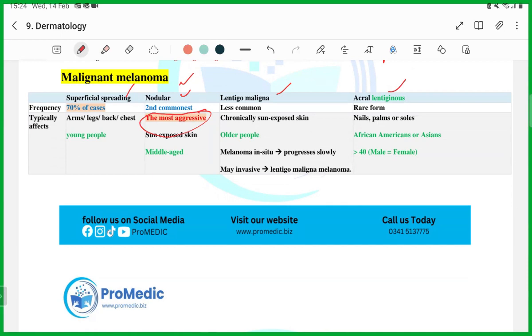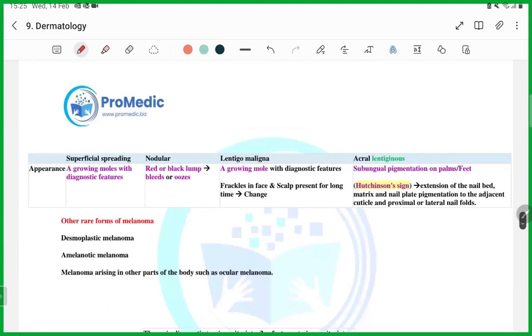Which of the following types of melanoma is most common? Superficial spreading. Which of the following is the most aggressive? Nodular one. Then acral basically means the nails. Acral is actually the nails. So any melanoma which develops in nails, palm, sole is acral melanoma, guys.